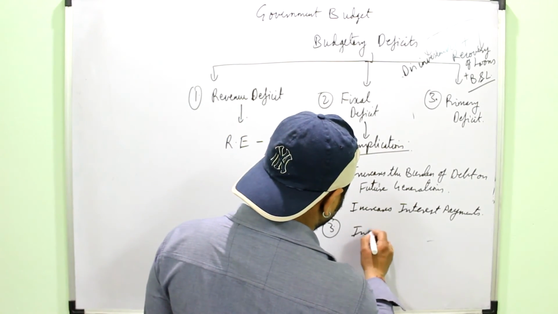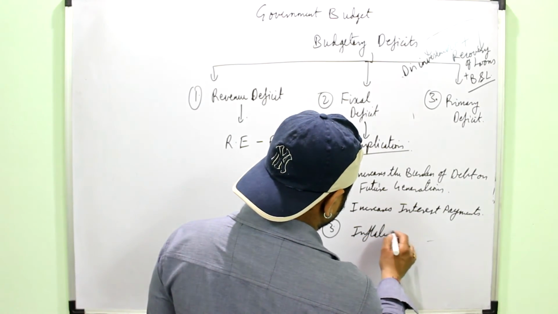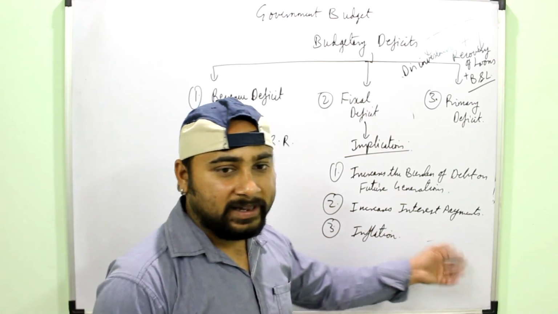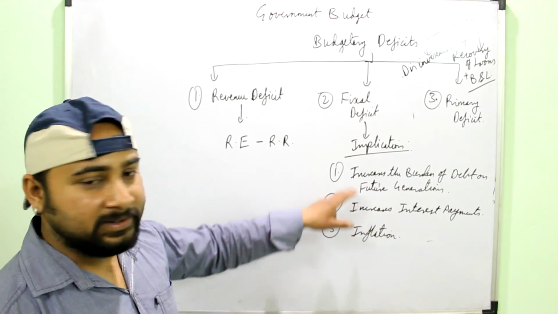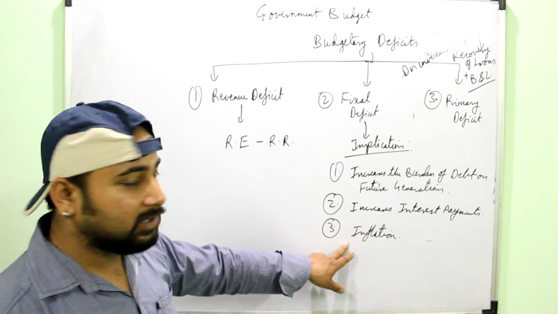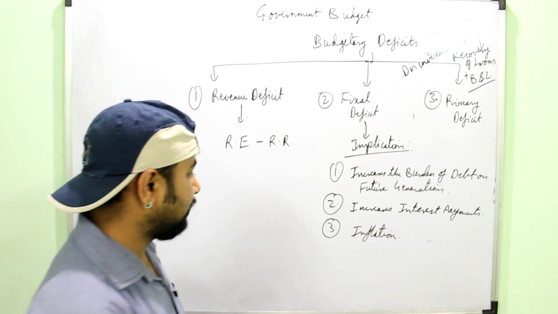It creates inflation in the economy, because the government will need to charge more taxes from the people to overcome its expenditures, so that it can again increase the prices of the commodities and lead to inflation.